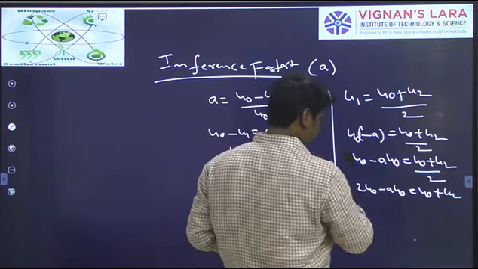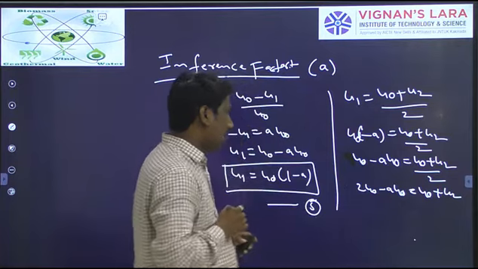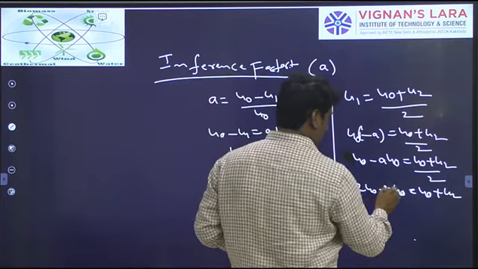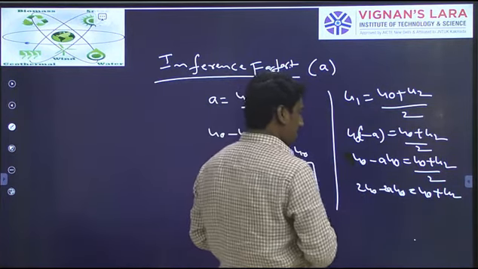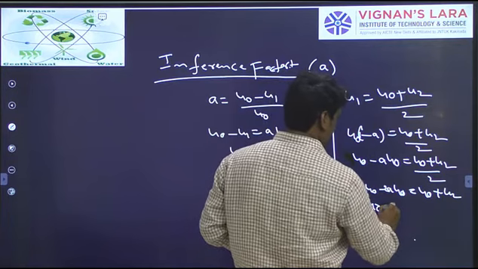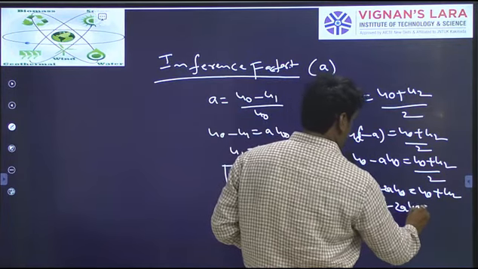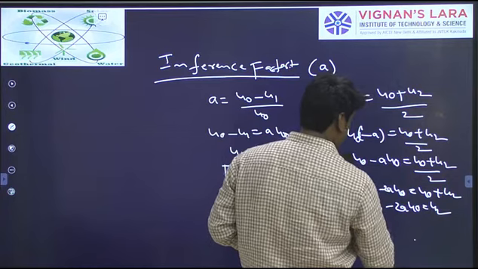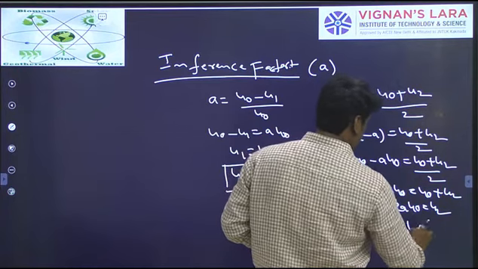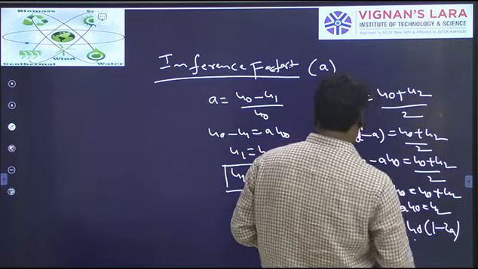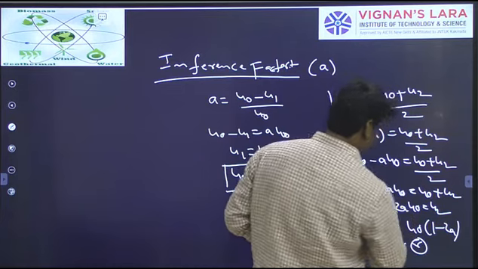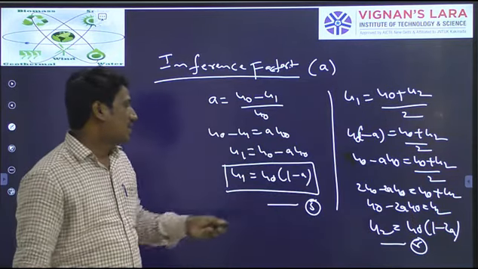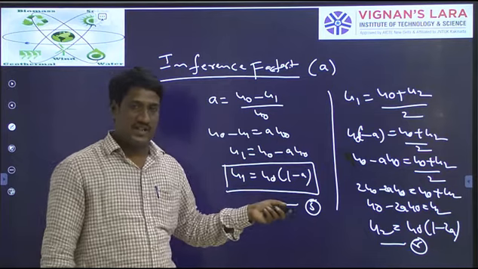So u2 is equal to u0 plus... u0 minus 2A u0. Finally, u2 is nothing but u0 into (1 minus 2A). Let us say this will be equation 6. We will see the rest in the next class. Thank you very much.